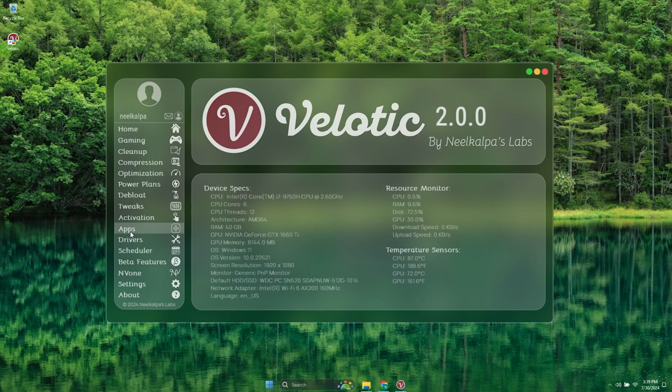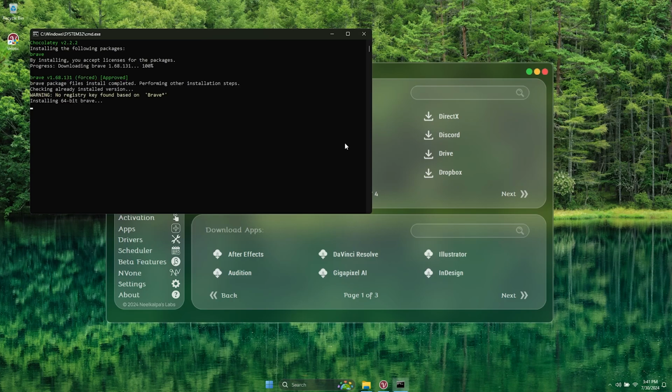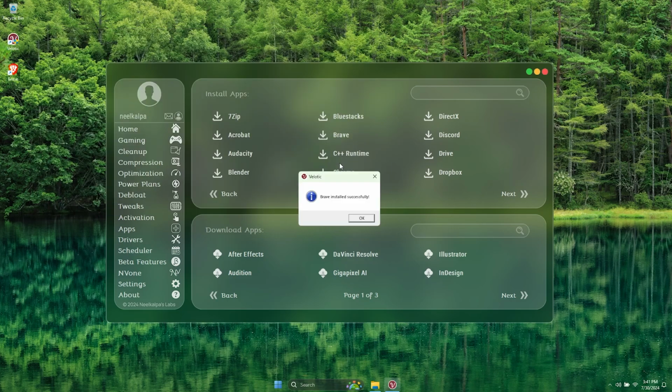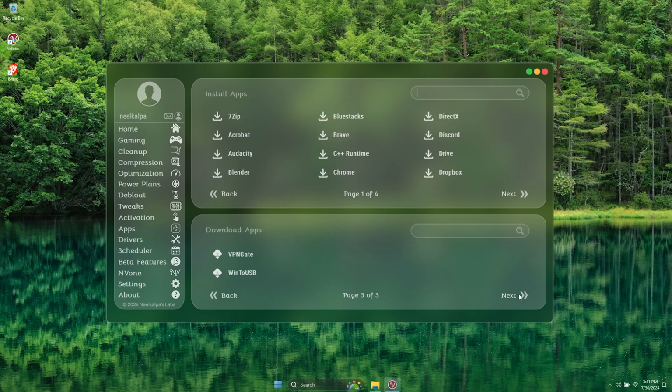Let's get into the productivity part of it. You can install an app on your PC with one click. I will show you how to install Brave browser. Find the app on the page, or use the search bar to search. Then click on the install icon, and it will start installing. As you can see, the installation is complete. Velotic saves the time spent searching for software executables and installing them.